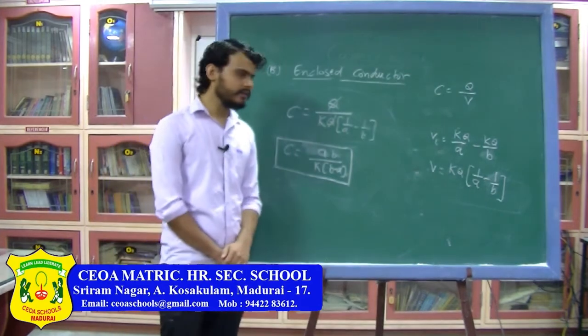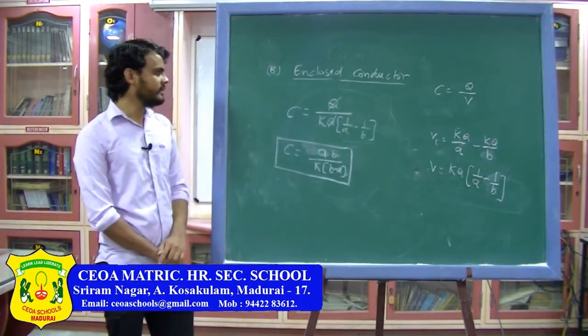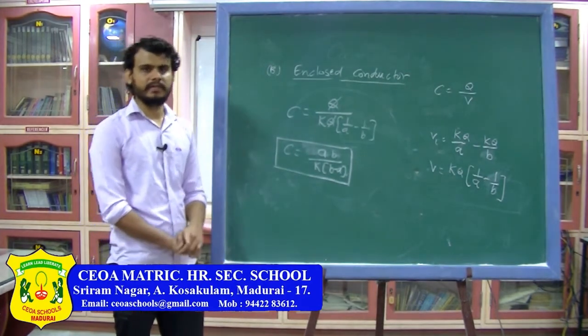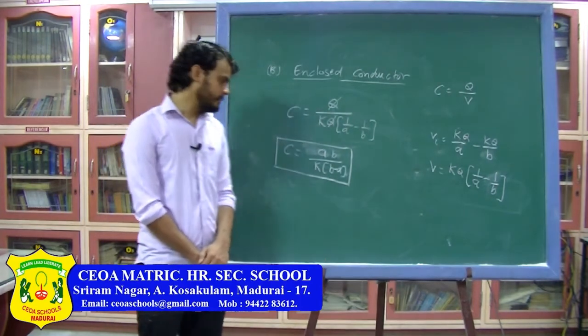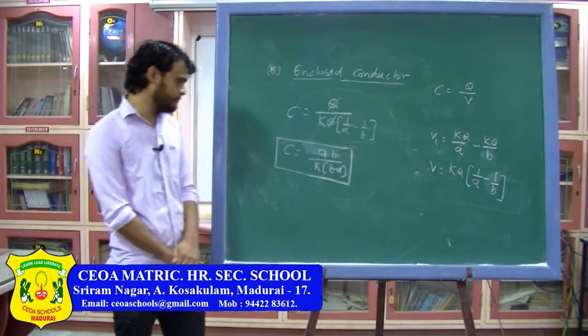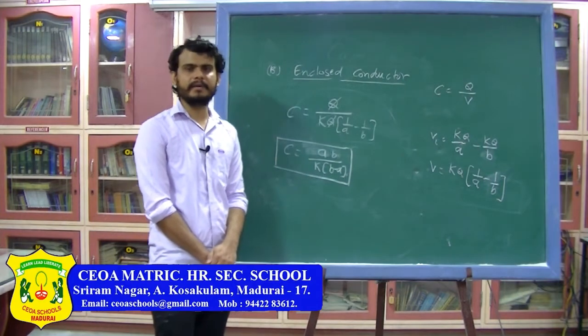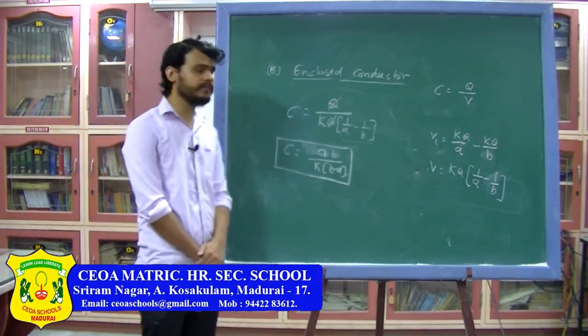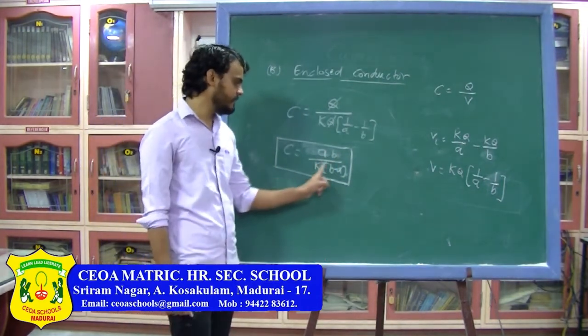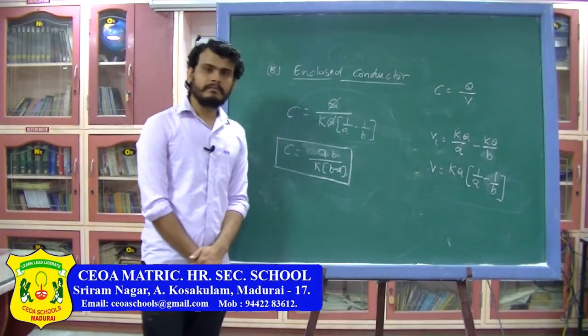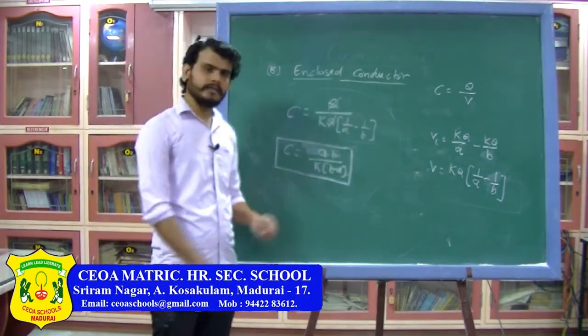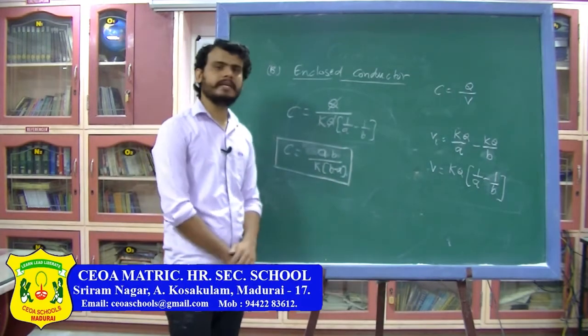So for a spherical conductor there are two cases for a capacitor. One is the isolated capacitor, whose capacitance is 4 pi epsilon naught R, or R divided by k. The capacitance of the enclosed conductor is AB divided by k times B minus A, where A is the radius of the inner sphere and B is the radius of the outer sphere.